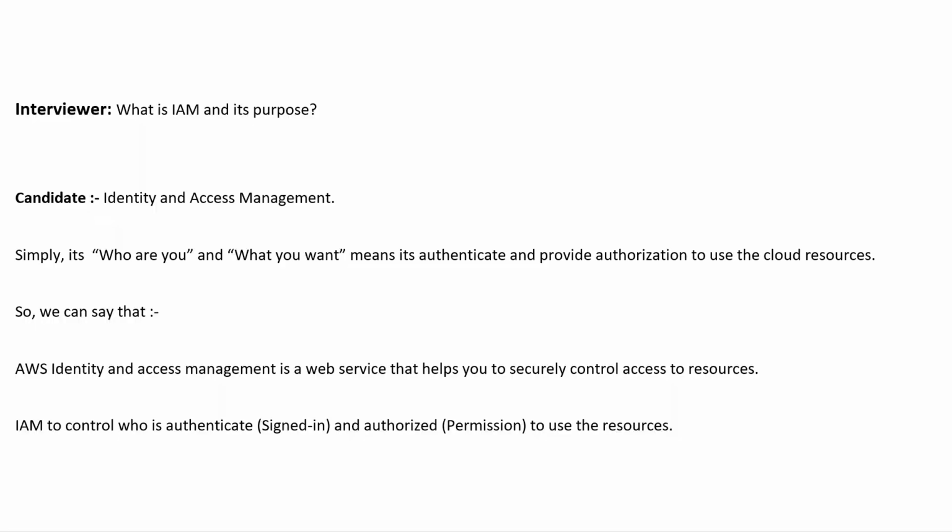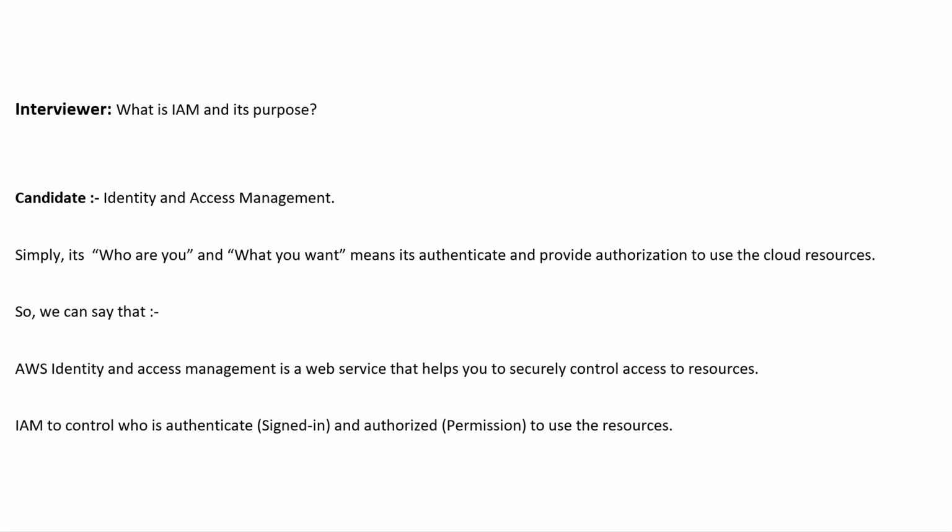So let's start with the definition of IAM and what the purpose of this is, because the interviewer wants to know whether you have the basic knowledge of this or not. So the candidate should say that IAM is Identity and Access Management. Simply, IAM tells us who you are and what you want. Who you are means the identity part. What you want means the authorization angle. So guys, it authenticates and provides authorization to use the cloud resources.